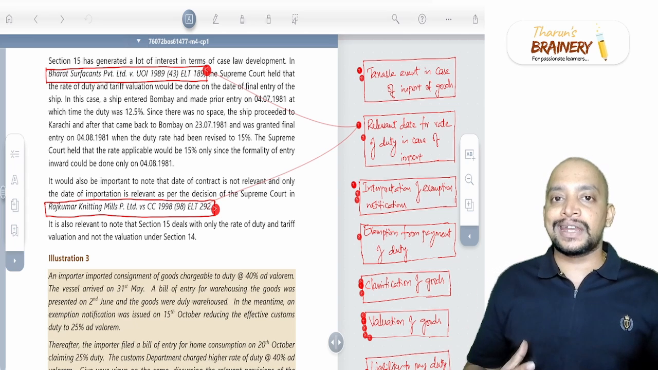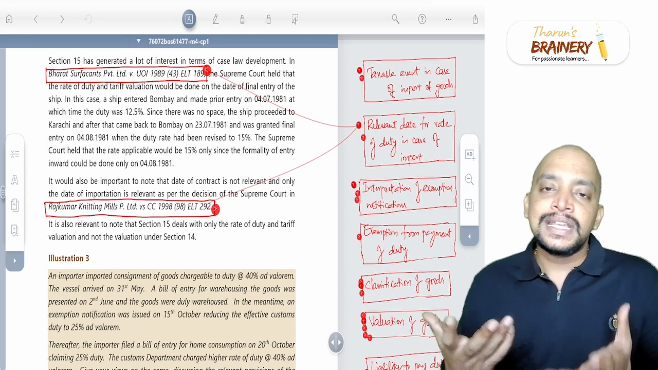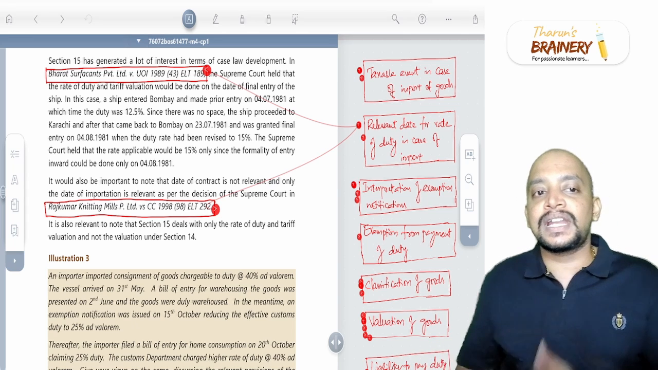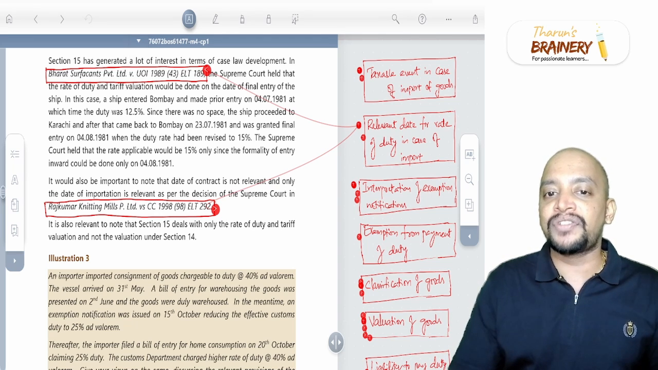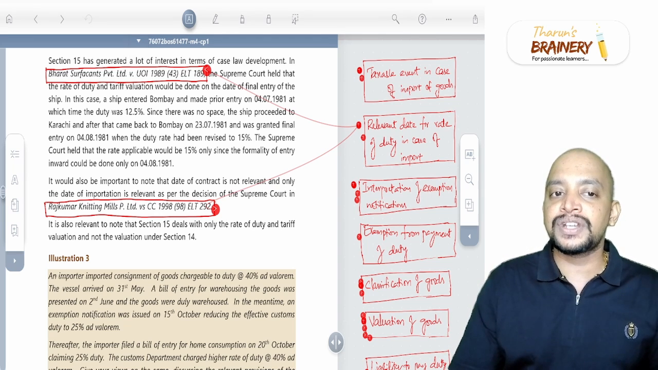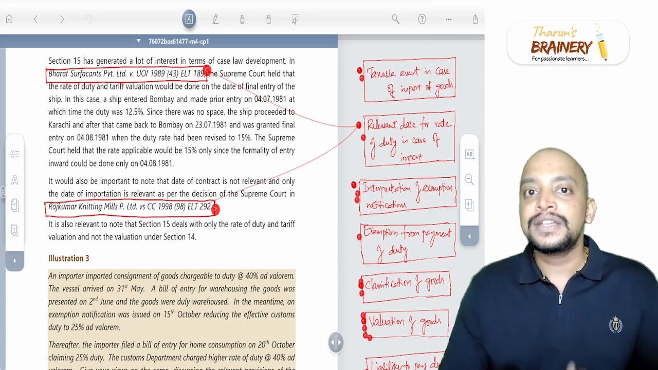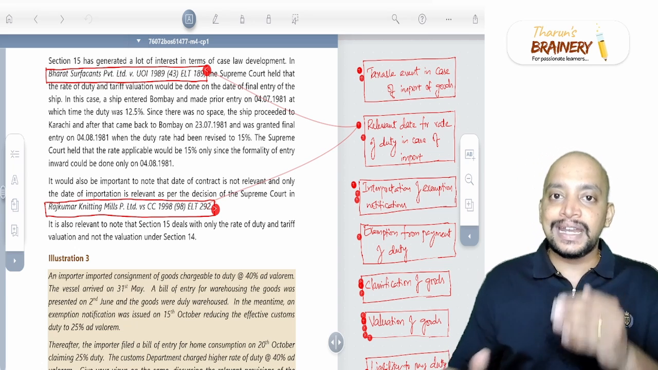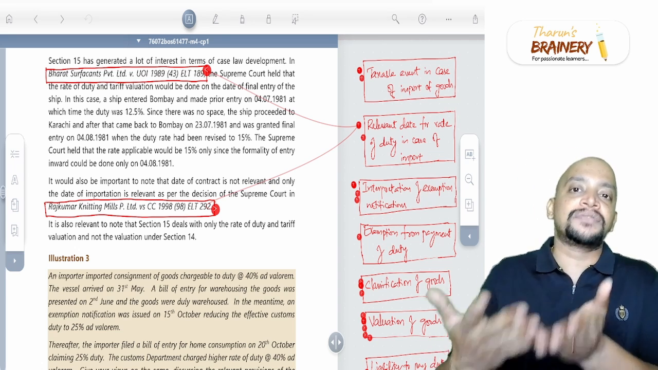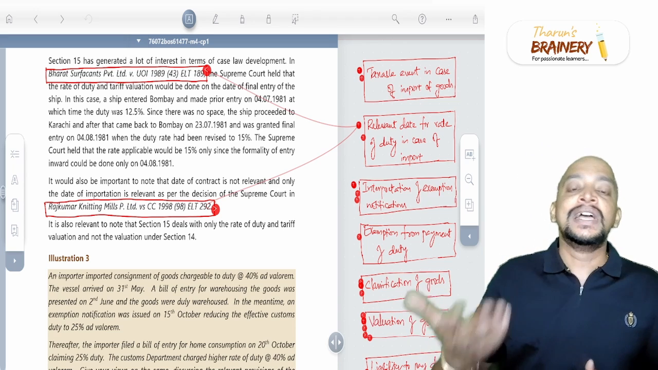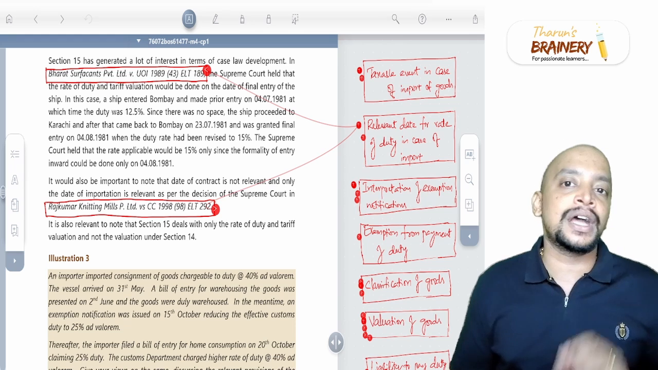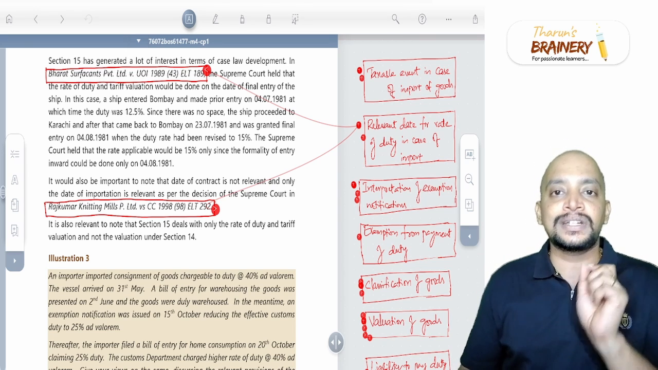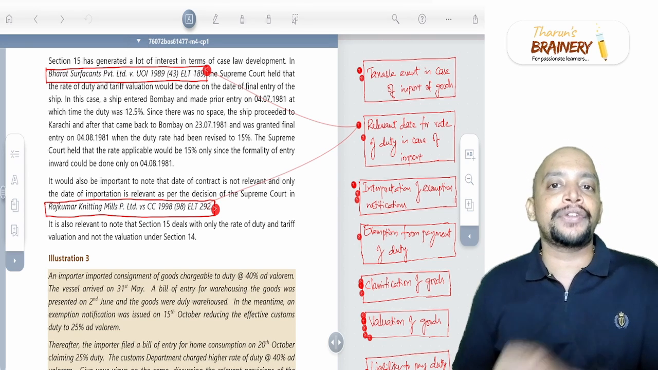Now, what should be taken? The arrival here, is it the first arrival or the final arrival? The Supreme Court held that the rate of duty applicable will be 15%, since the formality of entry inward could be done only on 4/8. So if the ship or aircraft has first come and again left, and is coming thereafter, the time when it is finally coming into India should be taken as the relevant date for the purpose of determination of rate of duty.